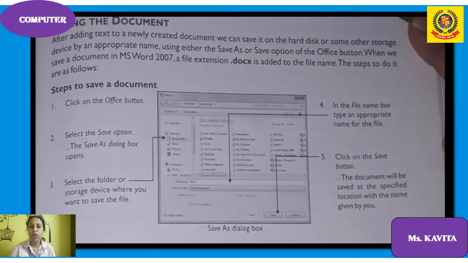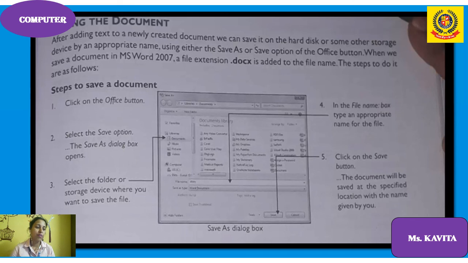Now saving the document, everyone knows, click on the Office button. The steps are, after creating a file, you must save the file in the hard disk or some other storage device by giving an appropriate name. You can do this with either the Save As or Save option of the Office button. When you save a document, the file name extension is .docx.